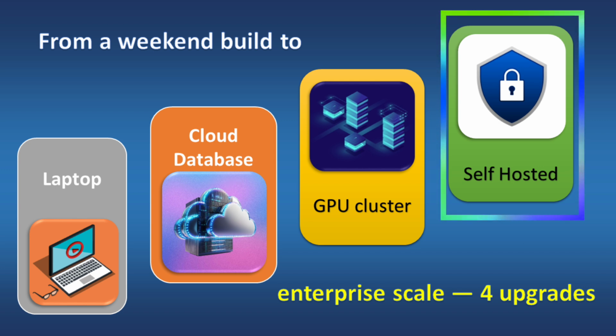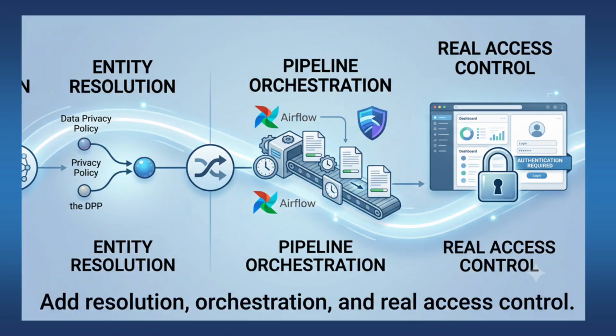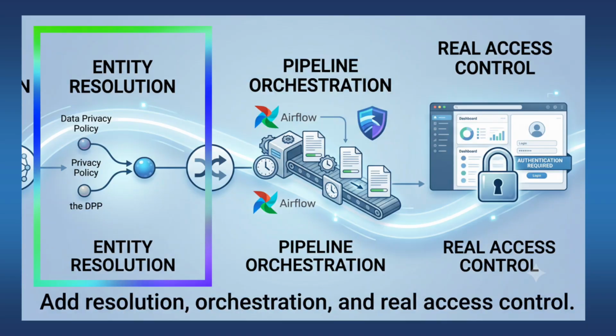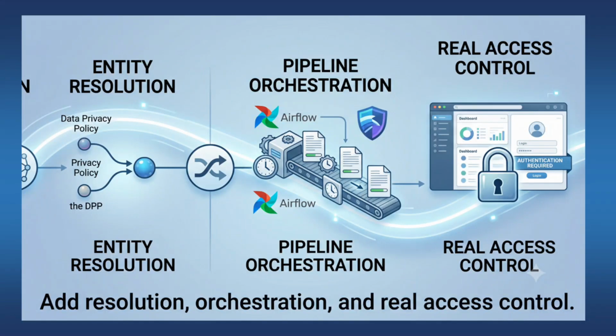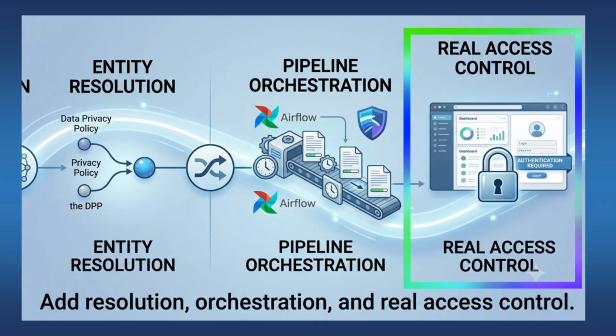Third, add an entity resolution layer, merging data privacy policy and the DPP into one node. Essential once you are processing hundreds of documents. Fourth, wrap the whole ingestion pipeline in a real orchestration tool, Airflow or Prefect, so new documents get processed automatically on a schedule with retries and monitoring, and put real authentication in front of the web interface before anyone outside your laptop touches it.